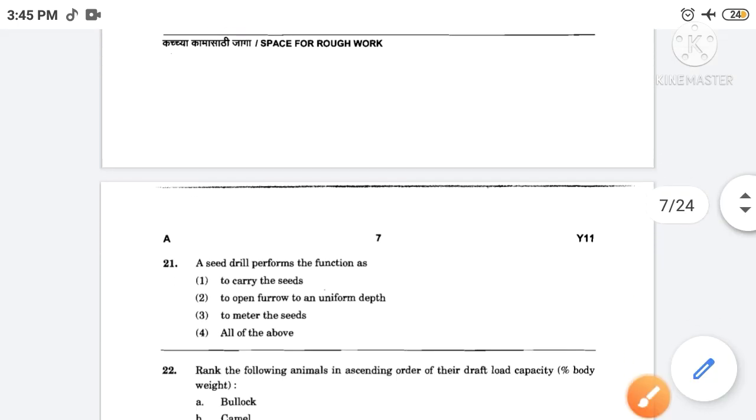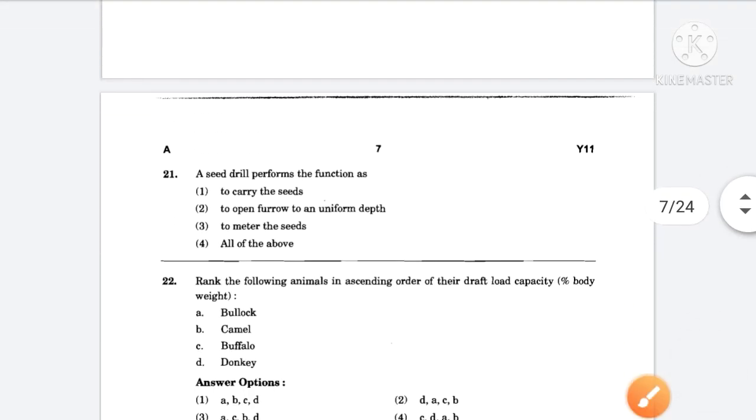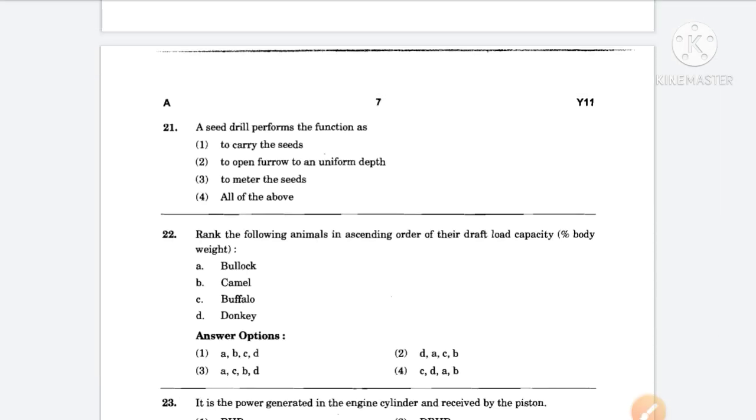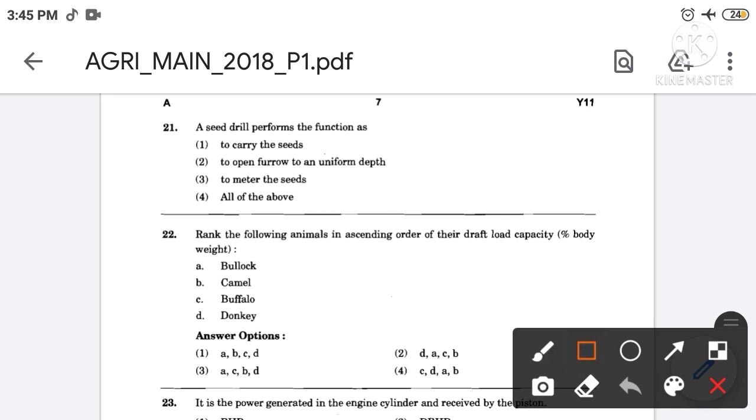Then next, a seed drill performs the function as, the correct answer is option number 4. So the seed drill performs the function as to carry the seeds to open furrow to a uniform depth and to meter the seeds. That means the correct answer is option number 4.